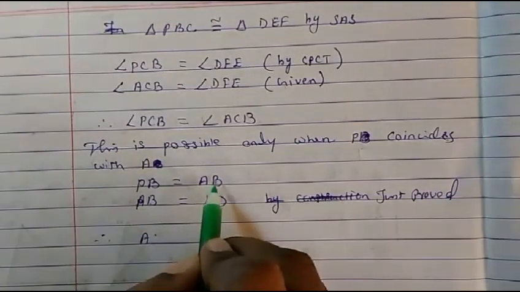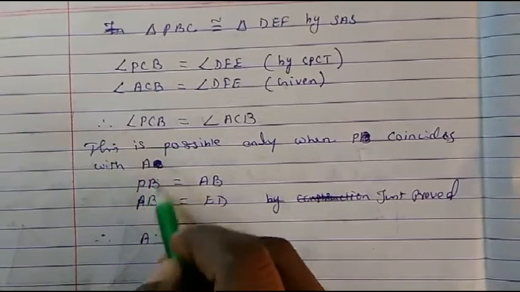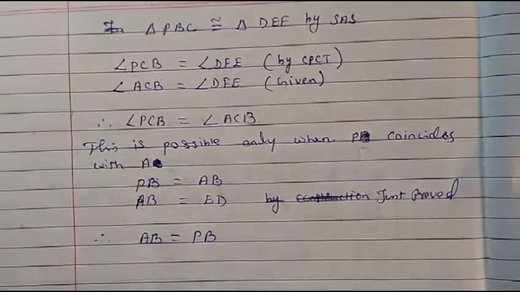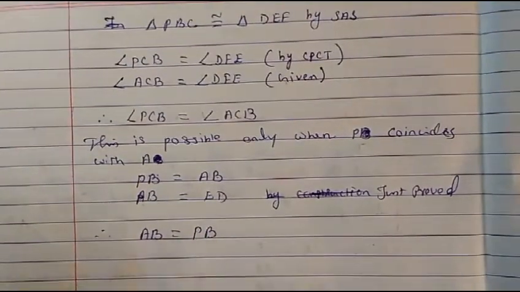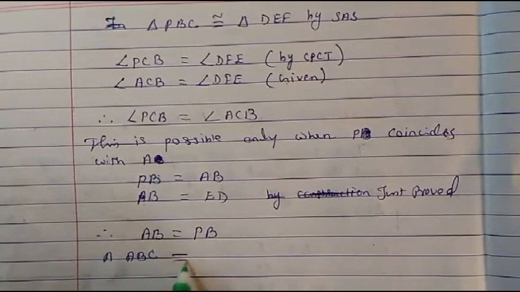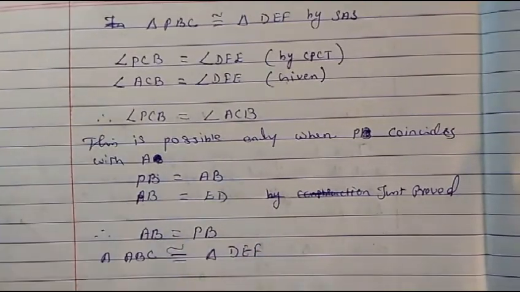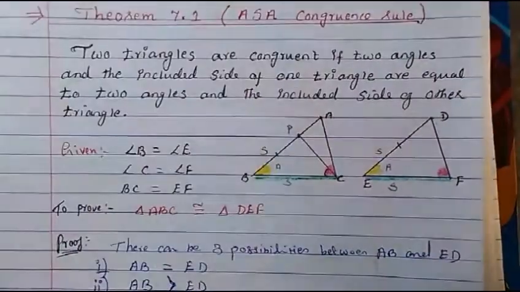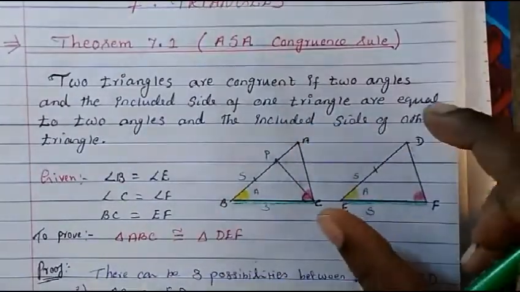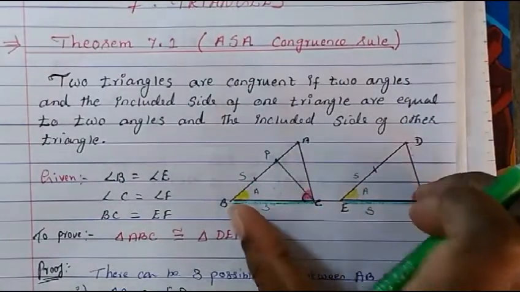So if AB is equal to PB, and AB also is equal to ED, then triangle ABC will become congruent to triangle DEF. It's not complicated, just think here. First we proved that AB is equal to ED. If they are equal, then by side angle side we proved both are congruent.